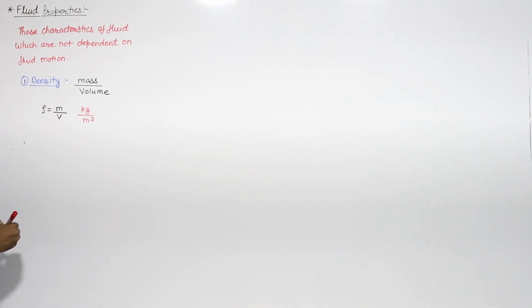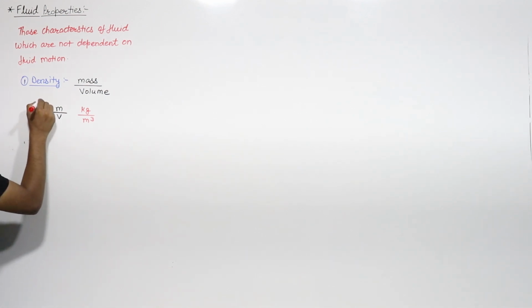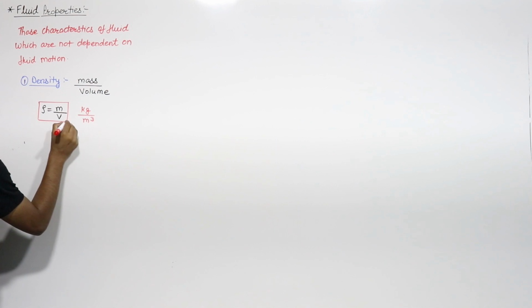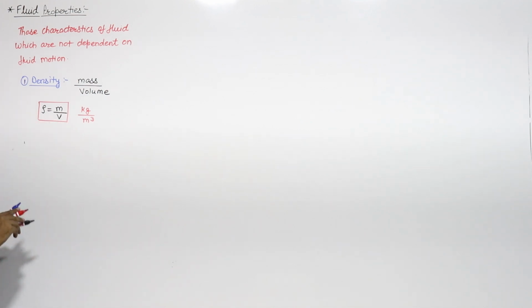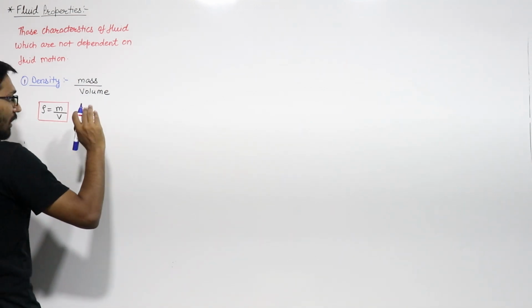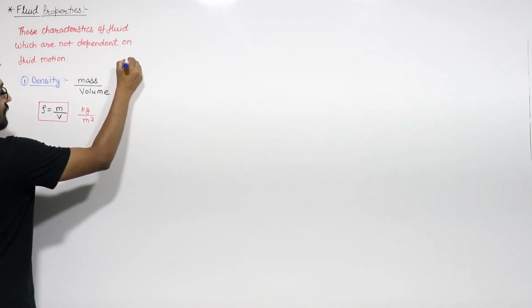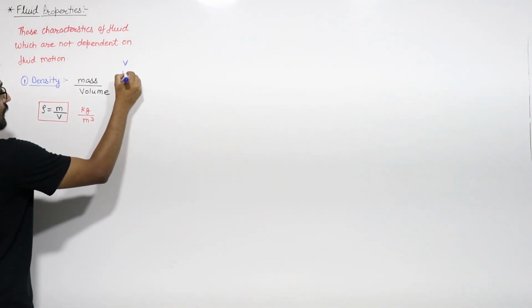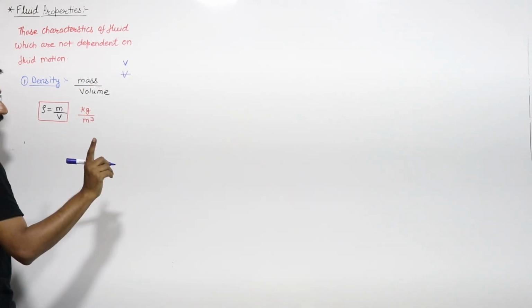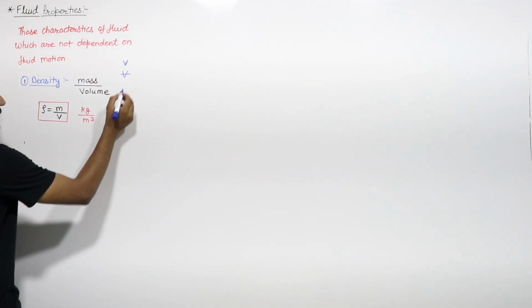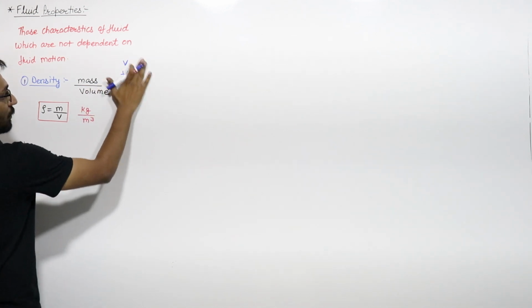Kg per meter cube is the unit of density. As we studied in thermodynamics, I write V for the volume and V dash for the velocity. Don't confuse the V letter. This is velocity, this is volume, right?